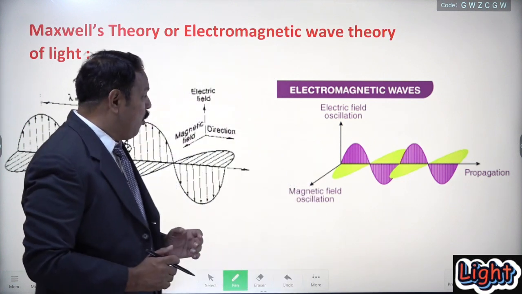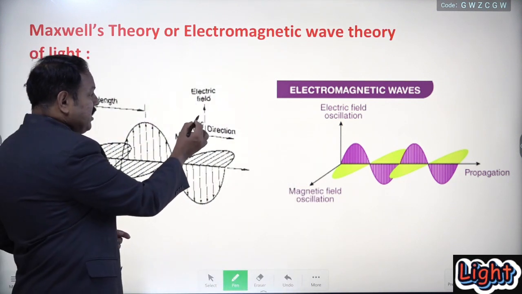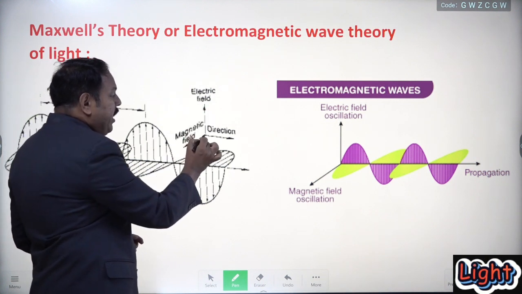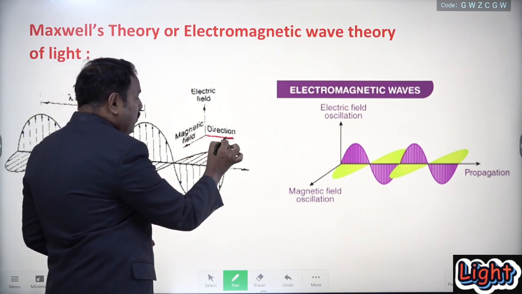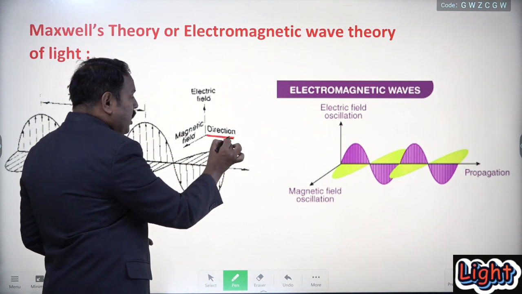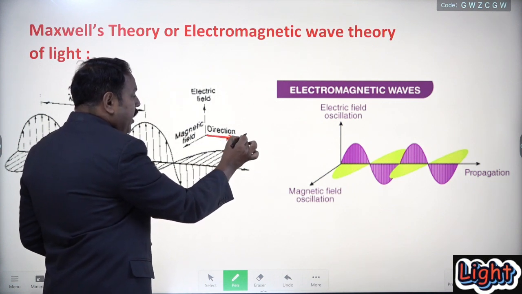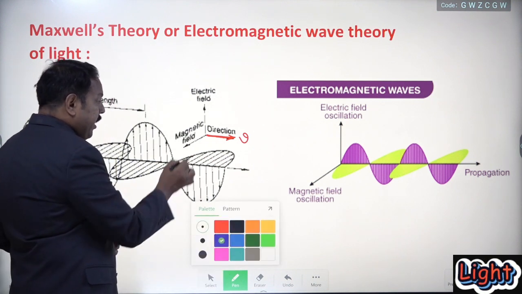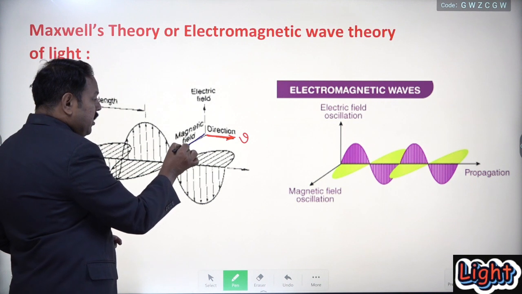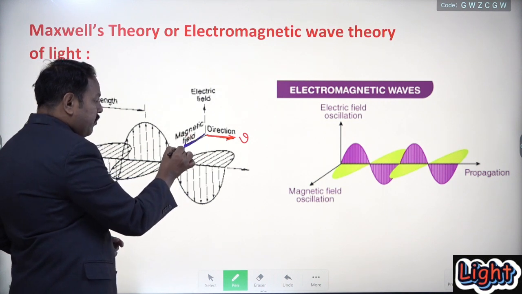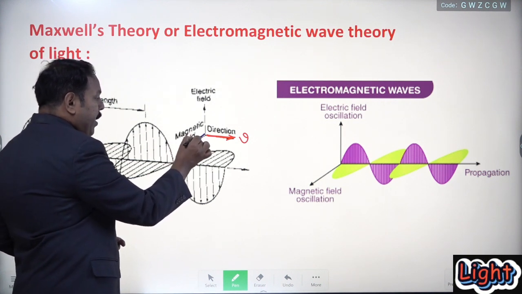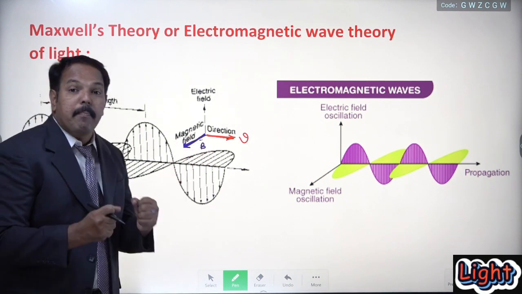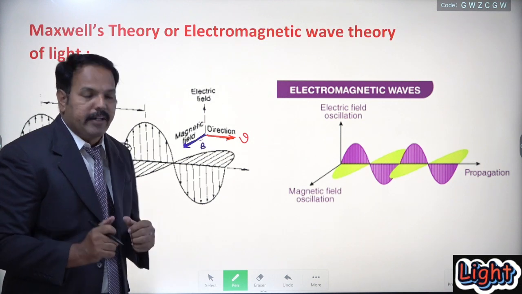Look at the directions here. This is the direction of the magnetic field, this is the direction of the electric field, and this is the direction of propagation. Light travels along this direction. Is it clear? This is the direction of the magnetic field, B bar. B bar is the strength of the magnetic field, and it is called the magnetic induction.